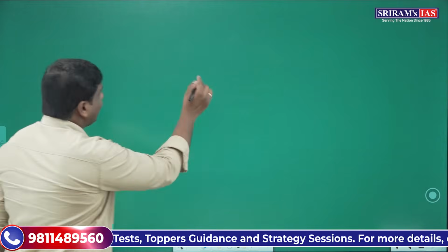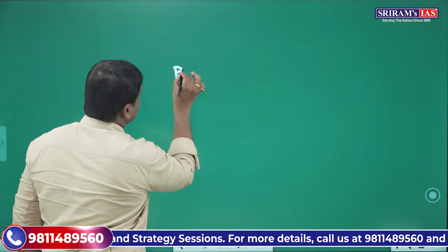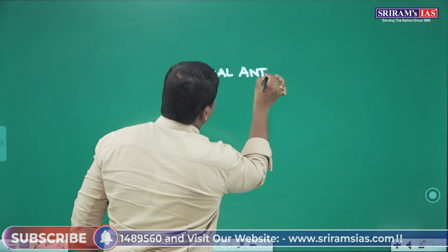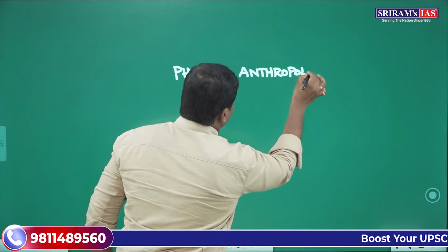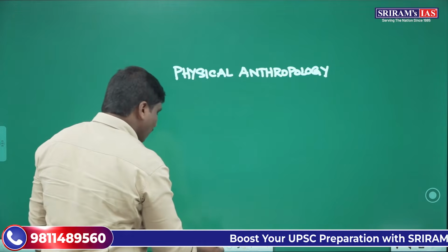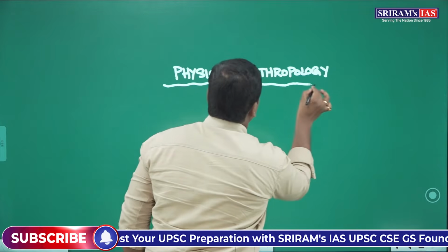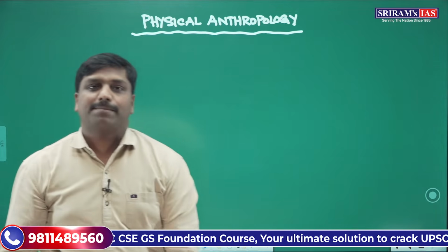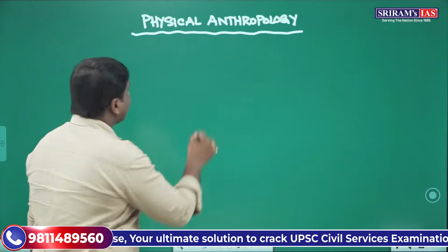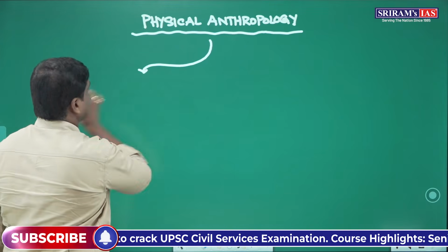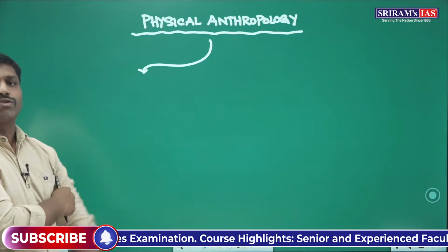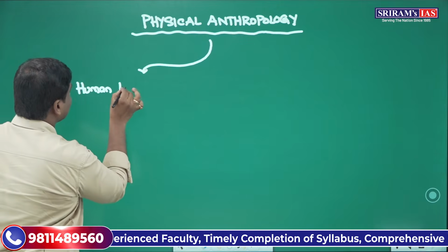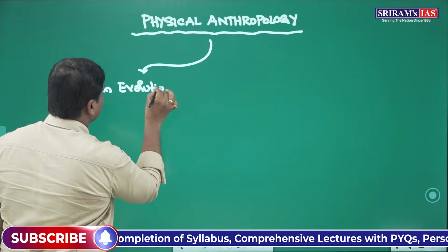Now, we have physical anthropology. From the perspective of physical anthropology, it is in fact also called biological anthropology. Why are we calling it biological anthropology? Because we'll be dealing with various living aspects of human beings. Here we'll have two important aspects. First, in physical anthropology, we will deal with basic aspects like how humans have evolved, that means the process of evolution of humans.